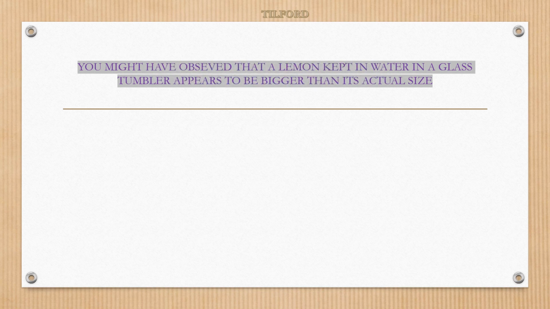You might have observed that a lemon kept in water in a glass tumbler appeared to be bigger than its actual size. You may have had that experience. What is that? Place a lemon in a glass of water and see it from the side, above the water. How does it appear? Does it appear in a different way? Yes, it appears different. How? It appears to be much bigger than its actual size.